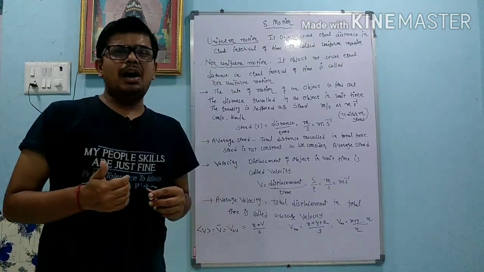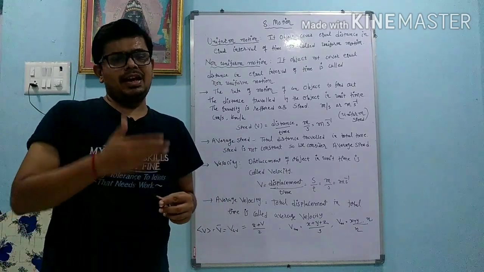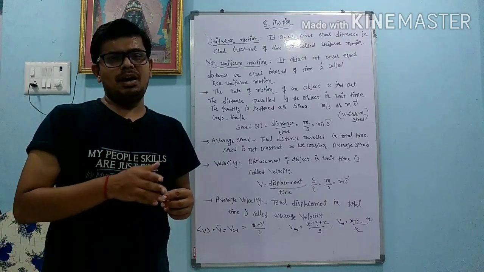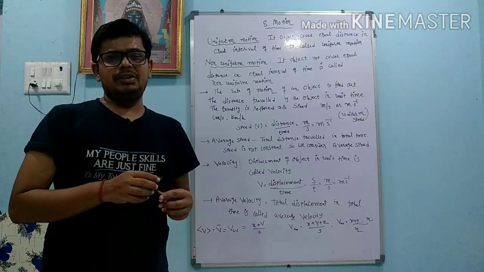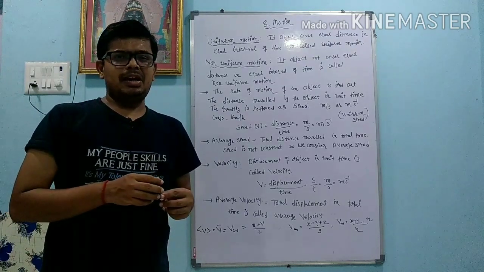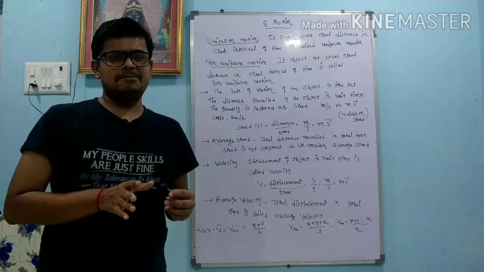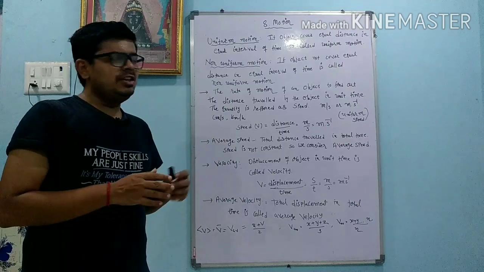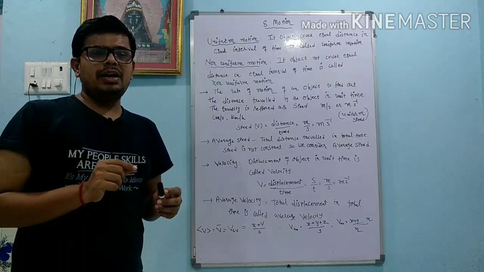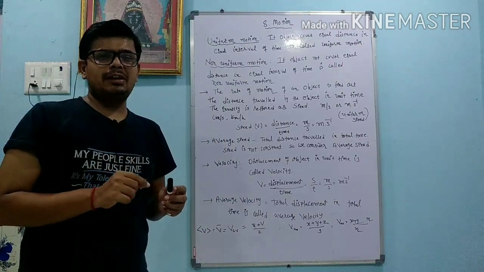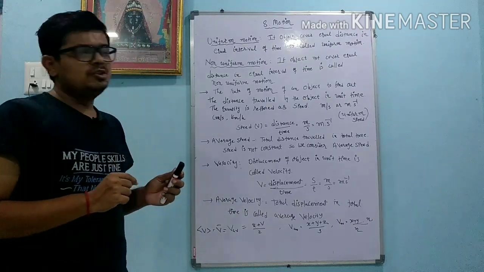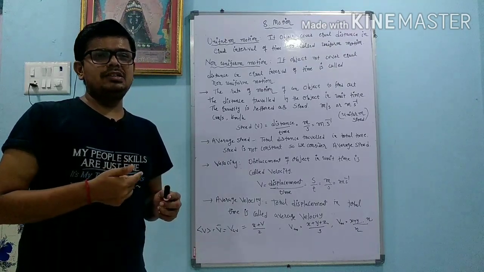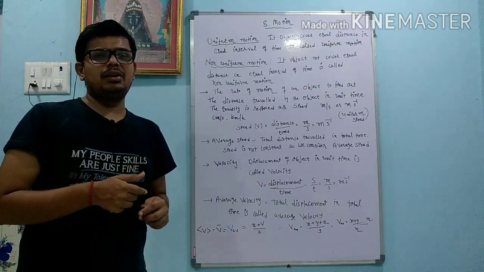So how can we calculate the average speed? Like whenever we have to count the percentage, we add all the marks of all the subjects, divide by the total number of subjects and multiply by 100. In the same way, average speed has a definition: total distance covered by an object in total time is called the average speed. So you also have to remember this other quantity, the average speed.